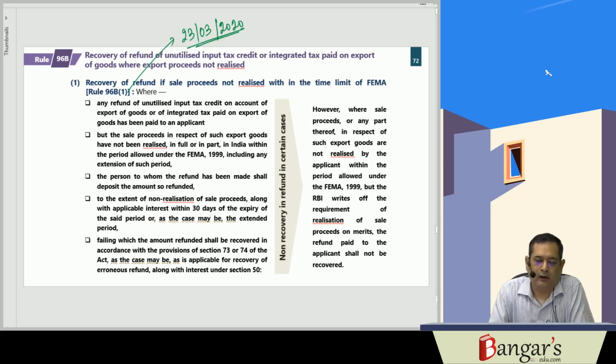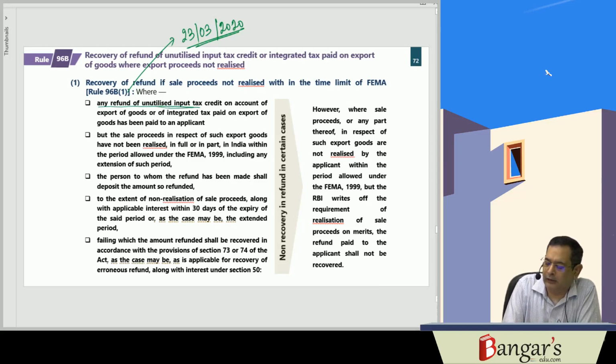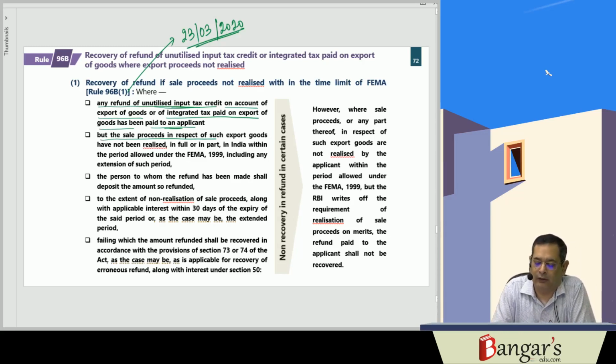So fundamentally, what does Rule 96B provide for? It provides for recovery of the refund of unutilized ITC or integrated tax which has been paid on goods exported out of India, where the proceeds have not been realized. It says that where a refund of unutilized ITC, on account of export of goods, or of the integrated tax paid on export of goods, has been paid to the applicant, but the sale proceeds in respect of such export goods have not been realized in full or in part within the period allowed under FEMA.